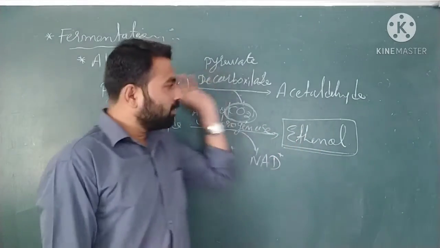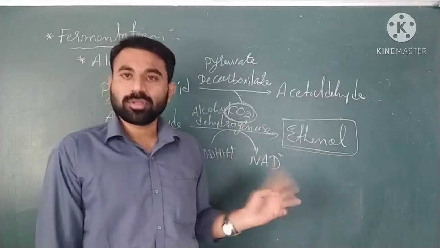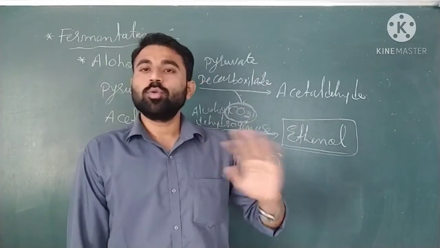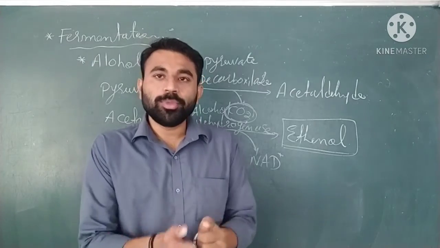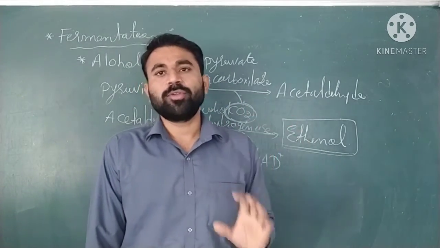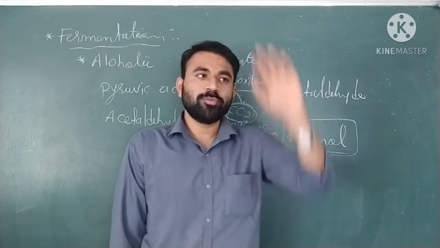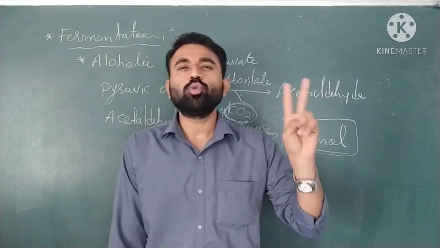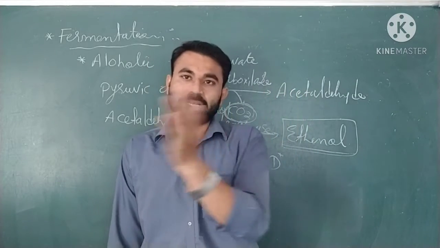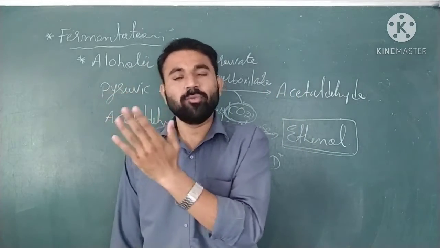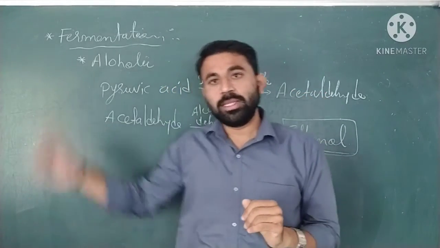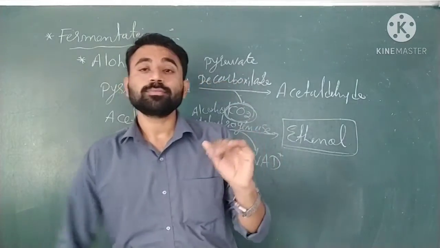But in this process, no ATP is synthesized. So glycolysis is the only pathway for synthesis of ATP. In the whole glycolysis, only 2 ATPs are generated net, because 2 ATPs are lost in the early phosphorylation steps.